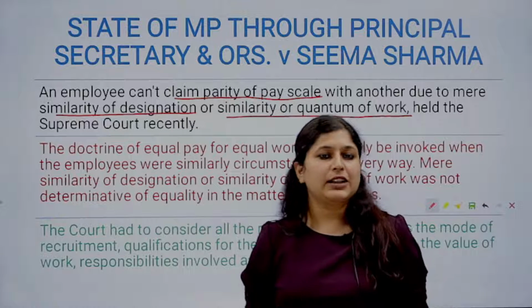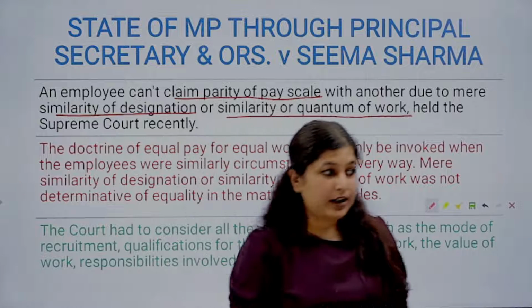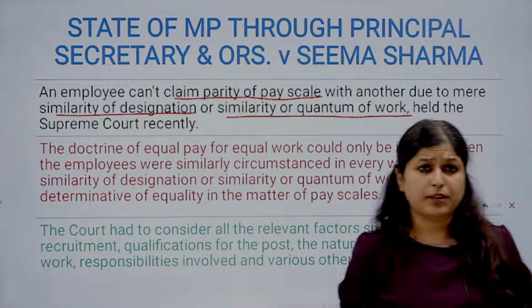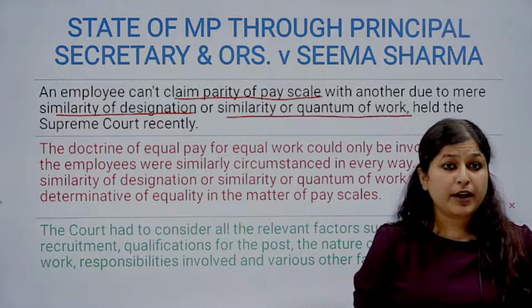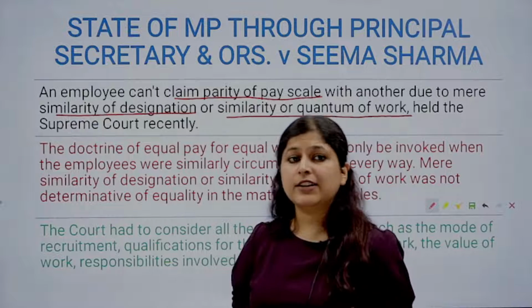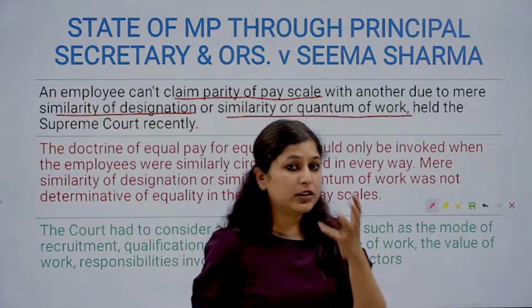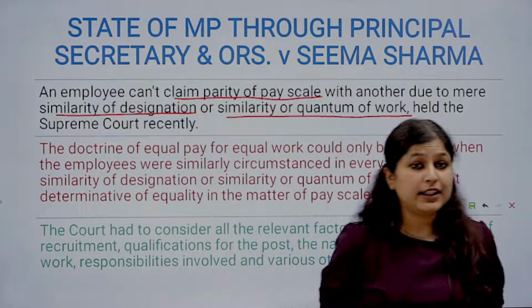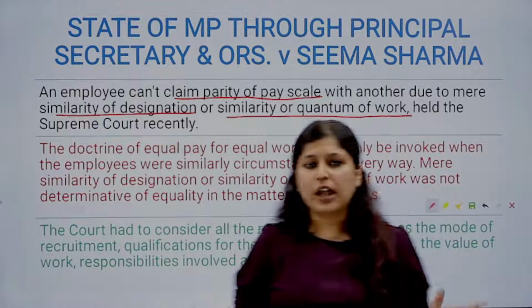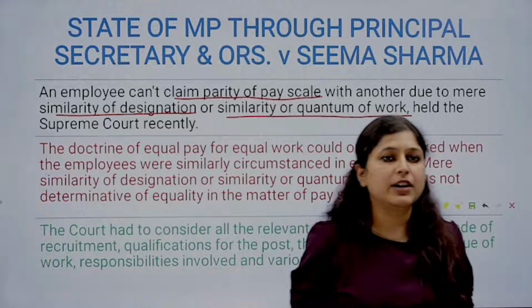Basically, what was the question here? Can an employee... now please understand, through your directive principle of equal pay for equal work, they came up with an act known as the Equal Remuneration Act, in which the act gave some criteria on who all shall be given equal pay when they are working in the same perspectives or in the same work.